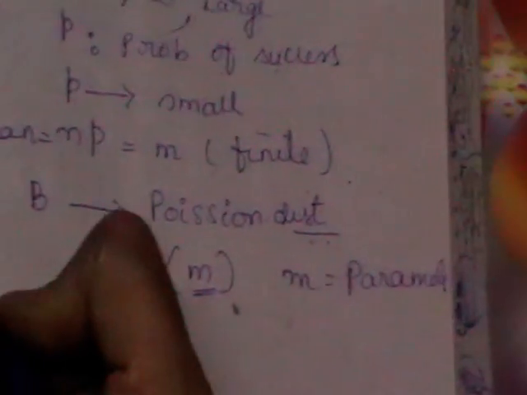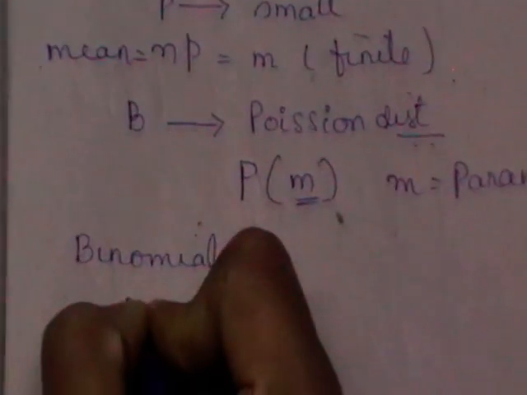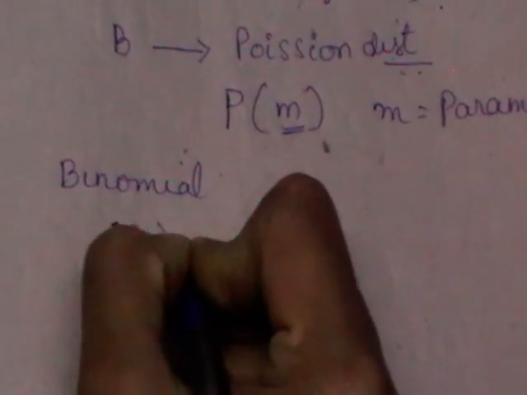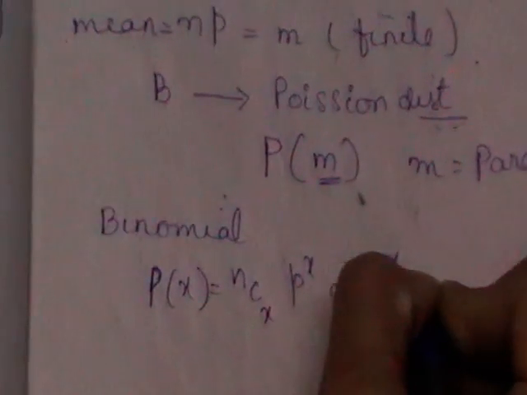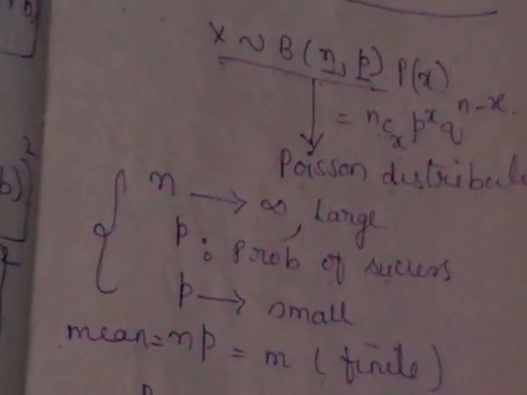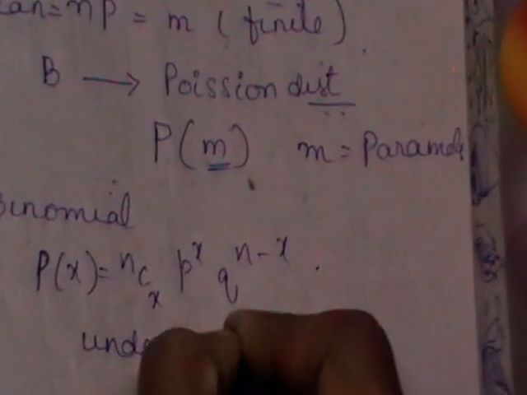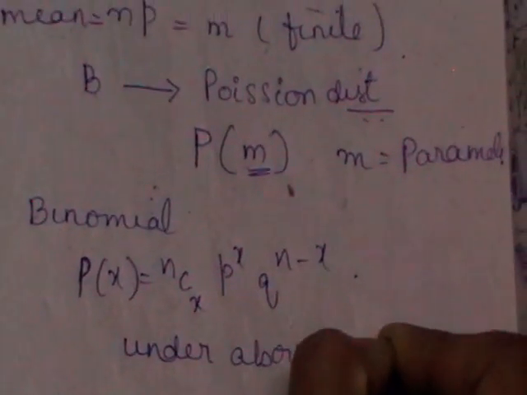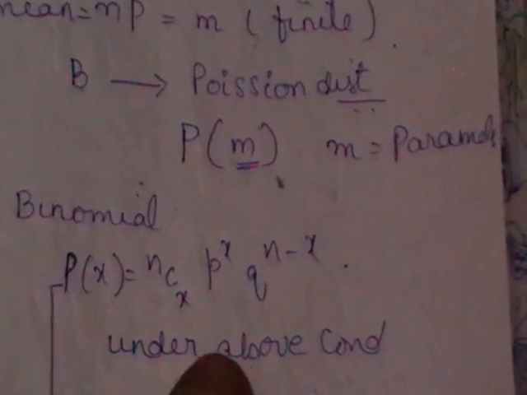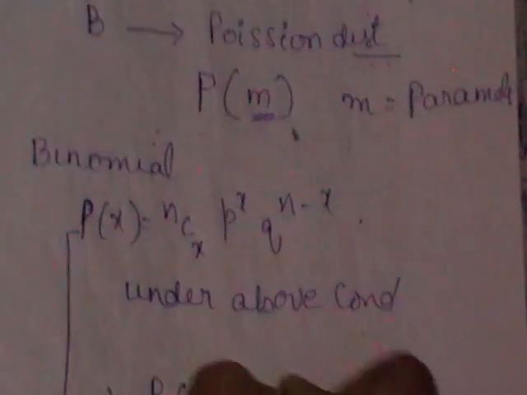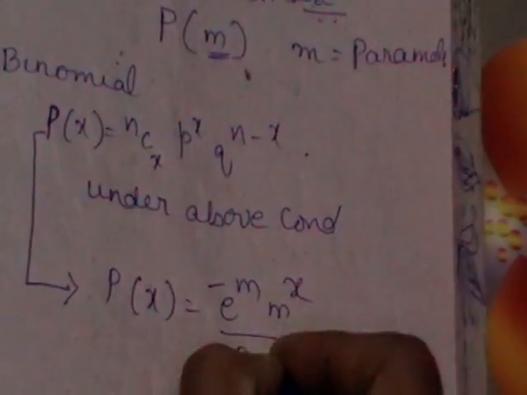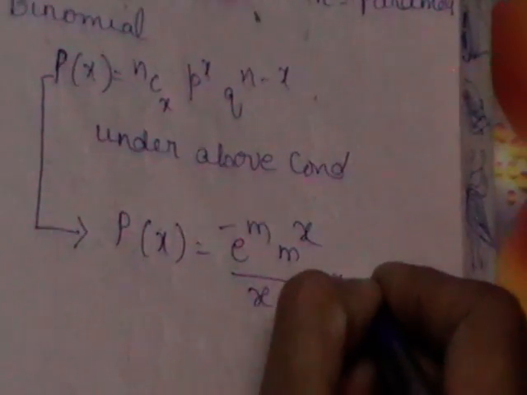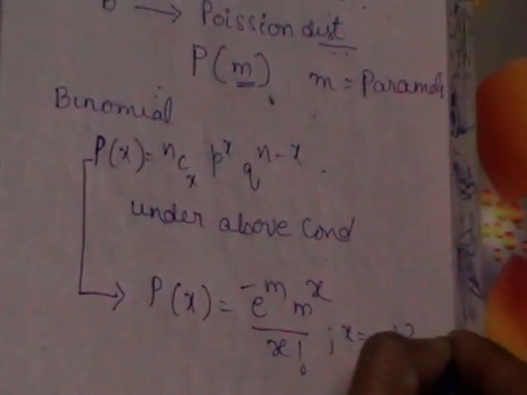Poisson distribution. So under binomial distribution, the PMF as we wrote is p of x is equal to nCx into p power x into q power n minus x. Under the above conditions, this p of x changes its form into p of x is equal to e power minus m, m power x by x factorial, where x is equal to 0, 1, 2, 3, and so on.